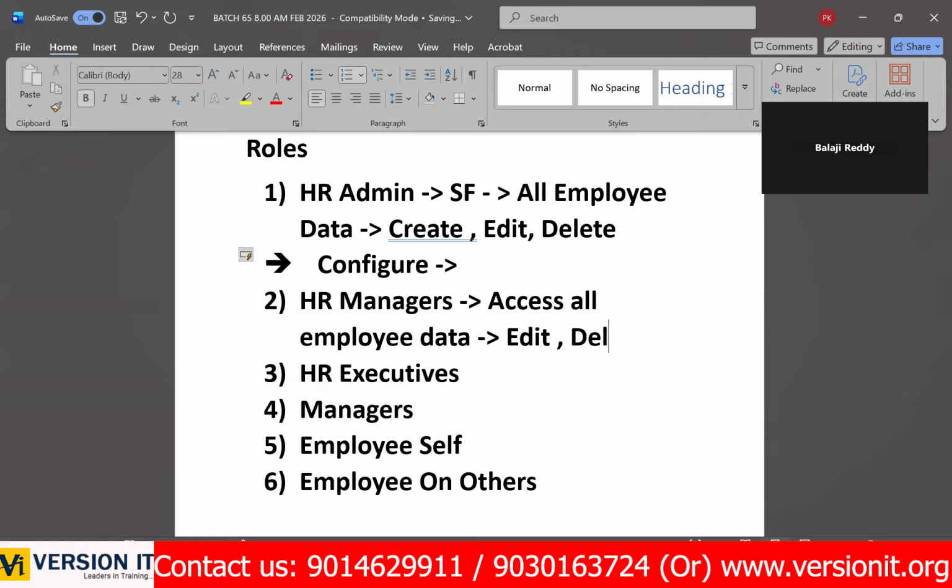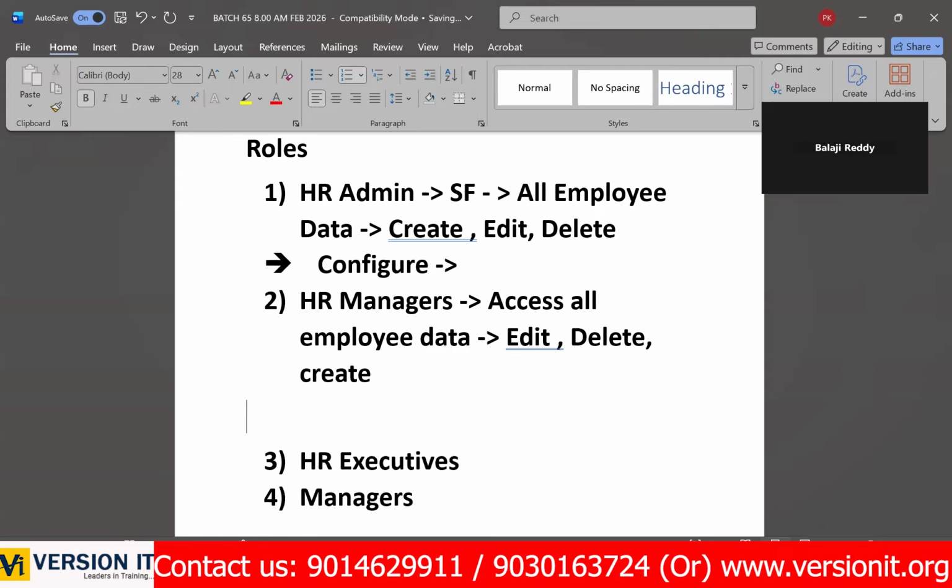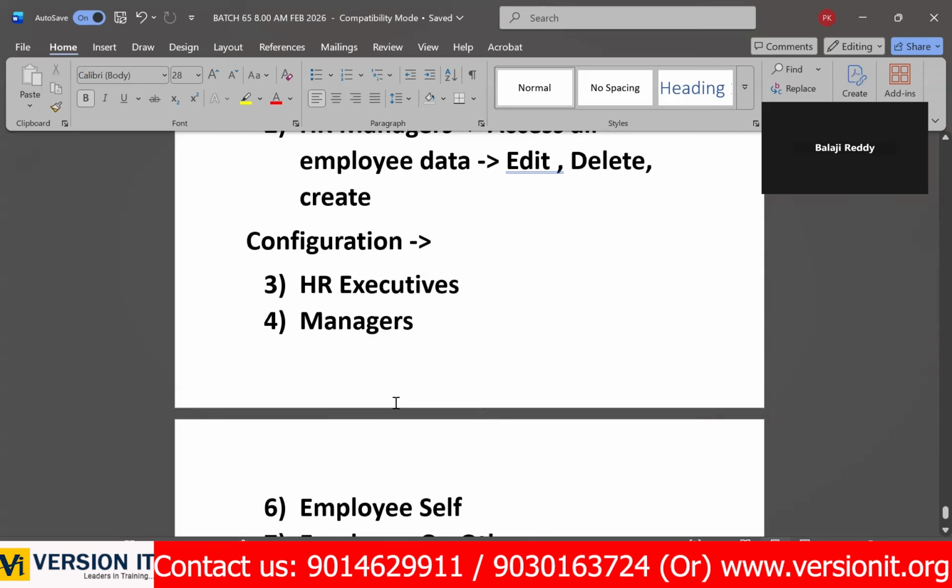You can delete. You can create. But when coming to configuration, it's not possible. Configuration security. It's not possible because you are an HR manager only. You can just utilize the system. That's it. But you cannot configure the system. HR admin has a little bit of configuration access, but for HR manager, no access.